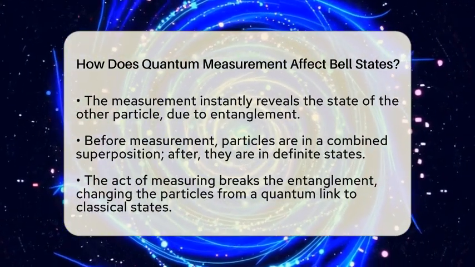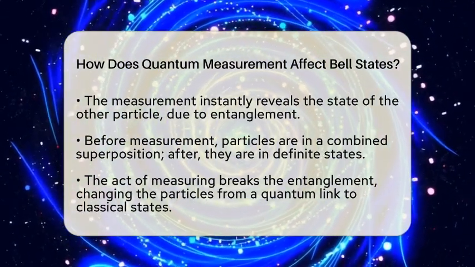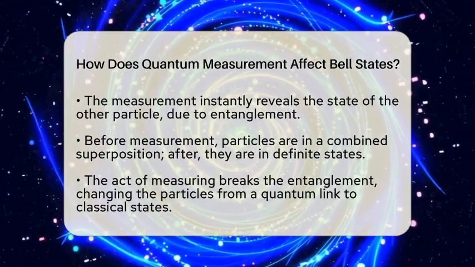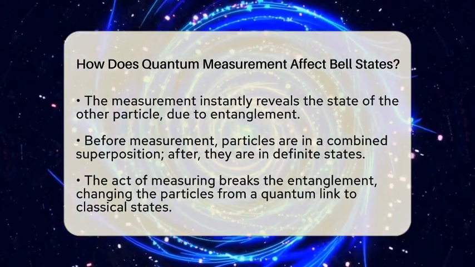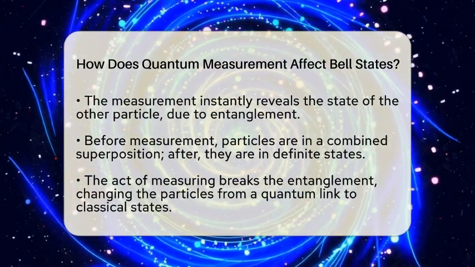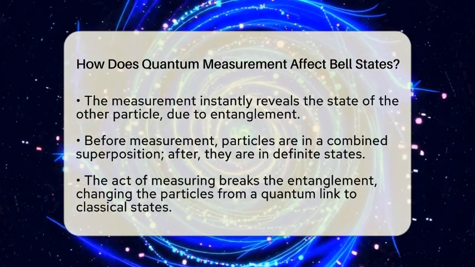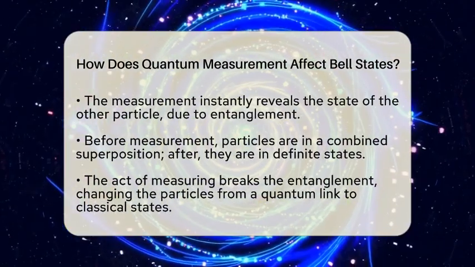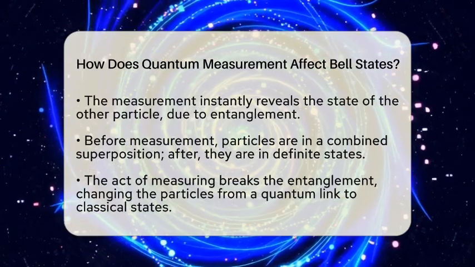For example, if the Bell state is a superposition where both particles are either both 0 or both 1, measuring the first particle will randomly give you 0 or 1. But once you see that result, the second particle's state is immediately known and fixed. This measurement process doesn't just reveal information, it also changes the state itself.